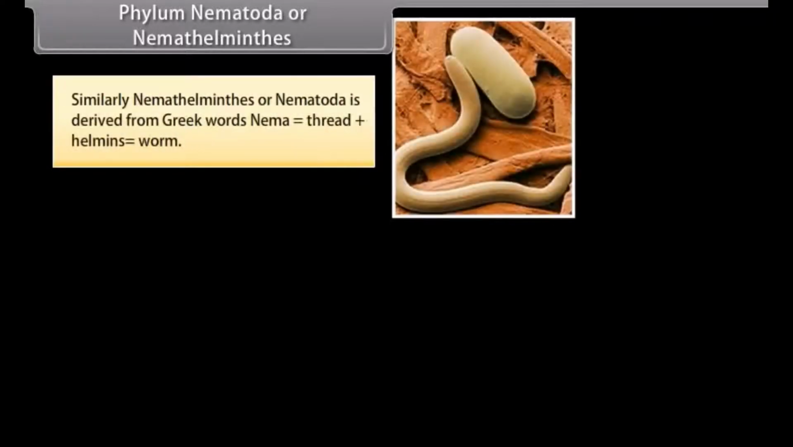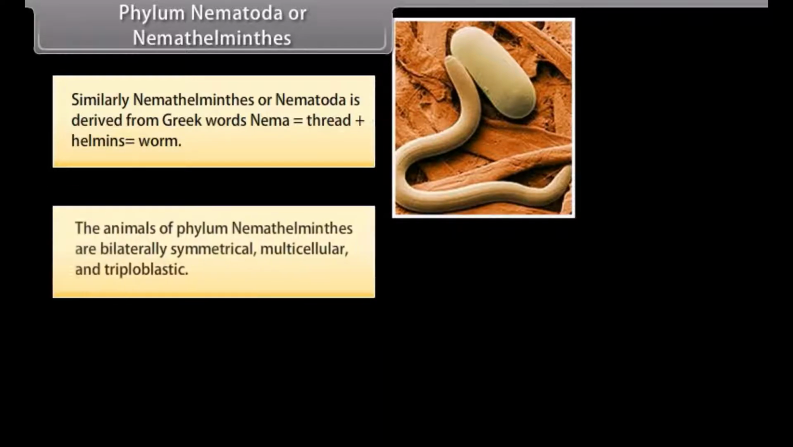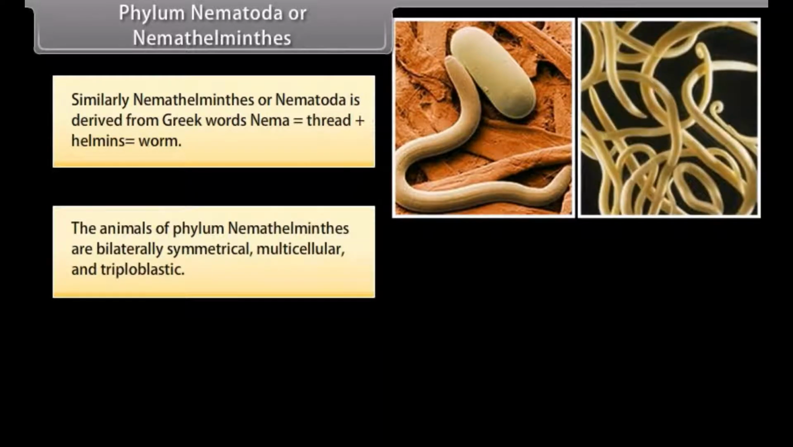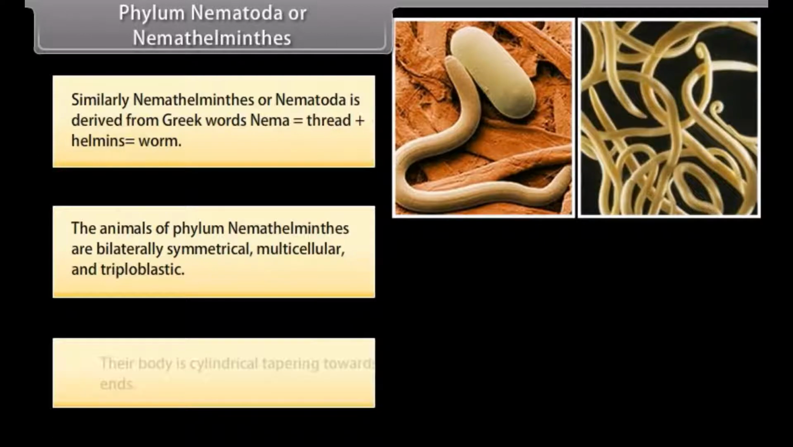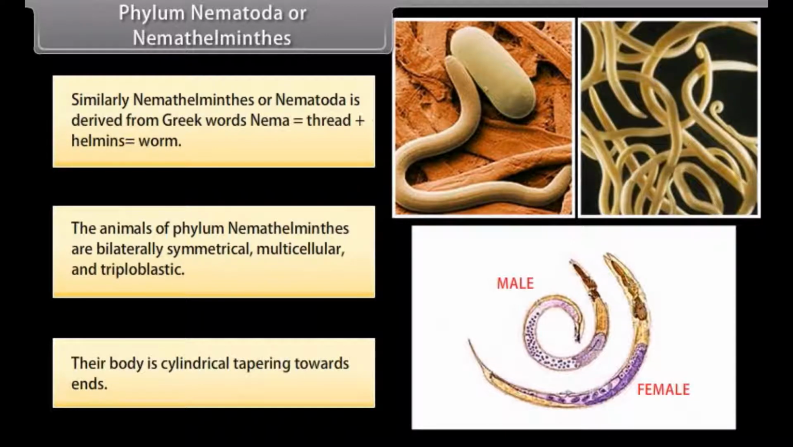Phylum Nematoda or Aschelminthes. Similarly, Aschelminthes or Nematoda is derived from Greek words nema, which is thread, plus helminths, worm. The animals of this phylum are bilaterally symmetrical, multicellular, and triploblastic. Their body is cylindrical tapering to its ends.